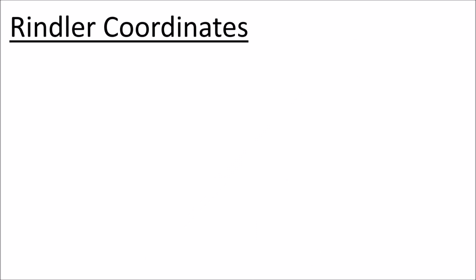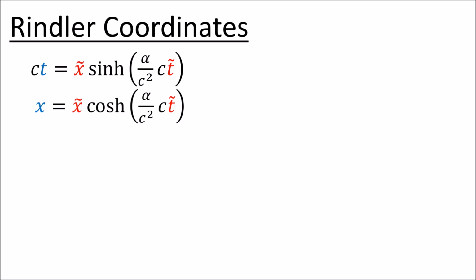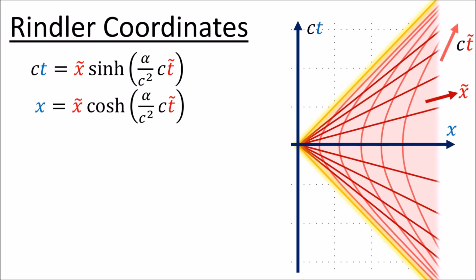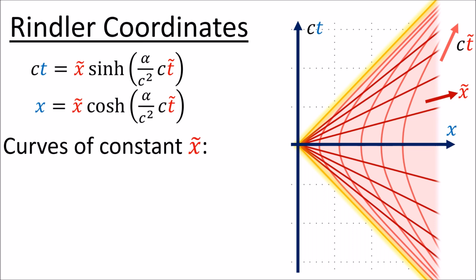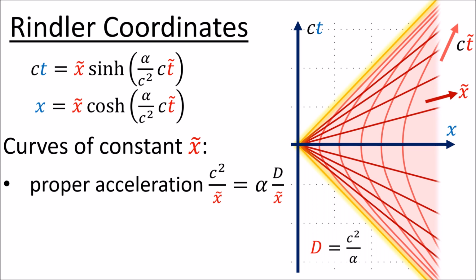In order to look at space and time from the perspective of someone undergoing constant proper acceleration, we derived the Rindler coordinates, which are curvilinear coordinates for spacetime. A traveler on a constant x tilde coordinate will have a constant proper acceleration of c squared over x tilde.